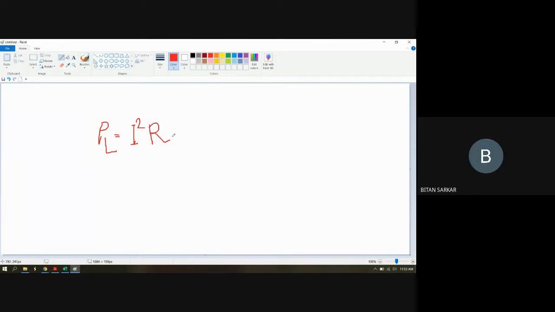Yes sir, yes sir. You have learned this. But now you can replace the I according to Ohm's law, I equal to how much? I equal to V by R. So now just replace the value of I by V by R. You can get a different expression.